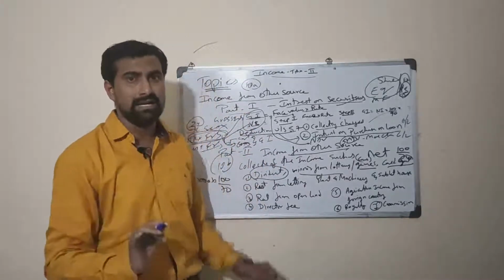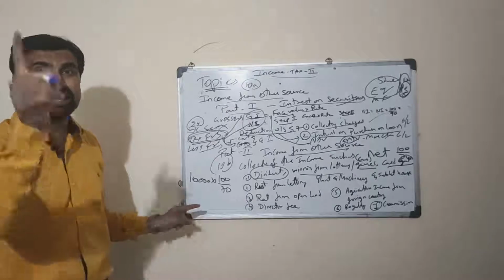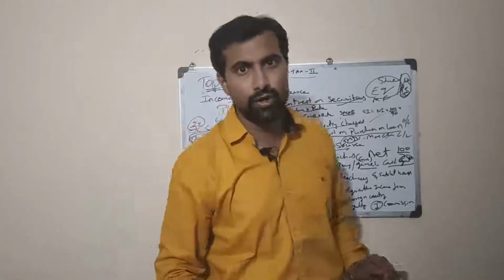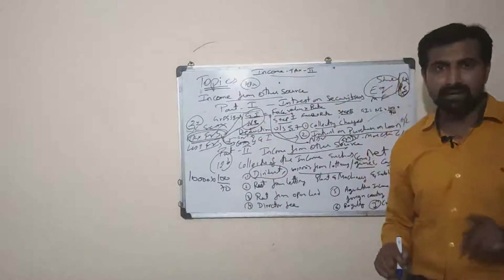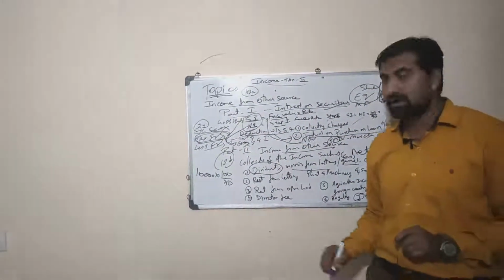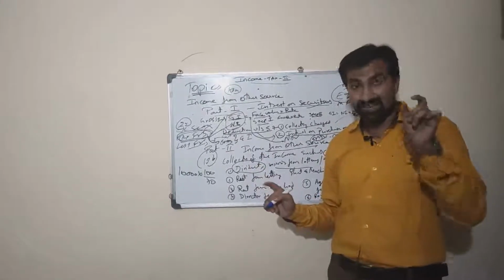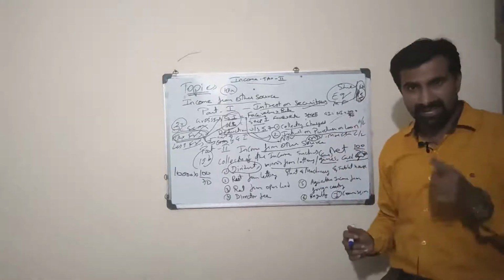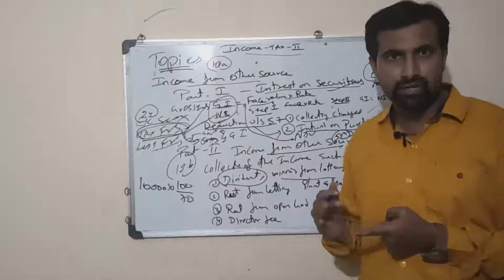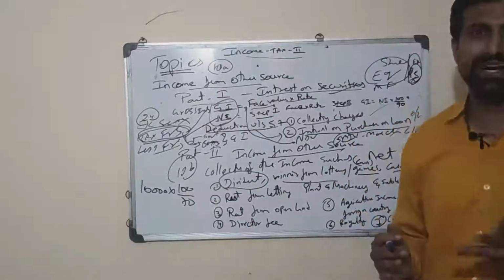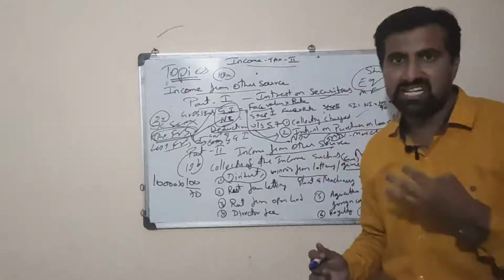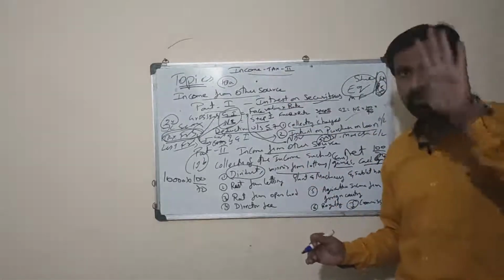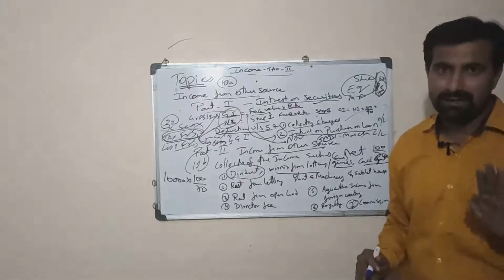If the question is asked regarding income from other source, calculate tax liability, then what is the condition? Tax liability is under slab rate. Income from other source comes under slab rate. If you have any other heads of income, they are to be added, and as we know, the exemption is provided according to age: below 60 it is 2,50,000, 60 to 80 it is 3 lakhs, and 80 and above it is 5 lakhs. Once the tax liability has been calculated, we add 4% for health and education.